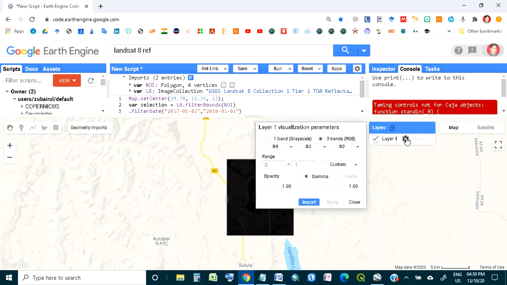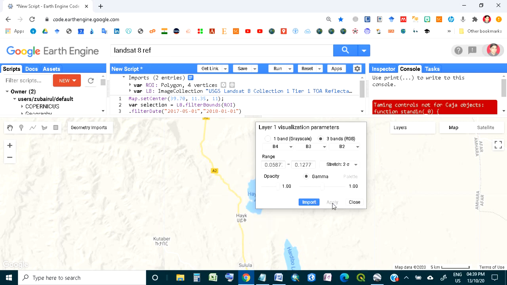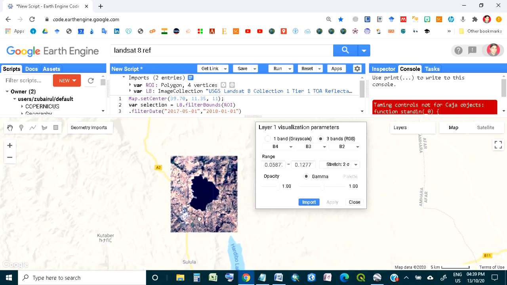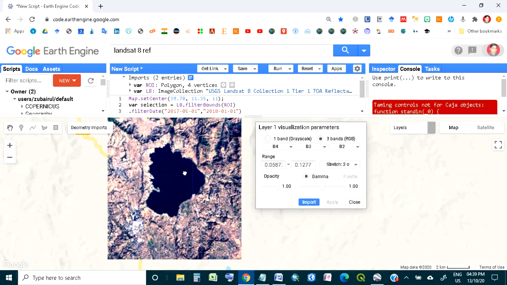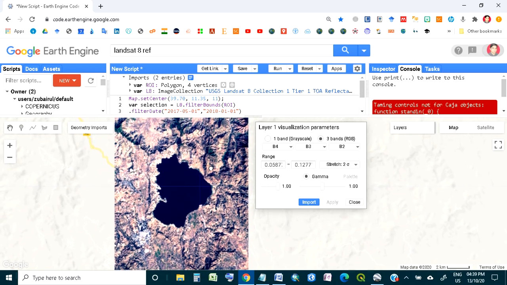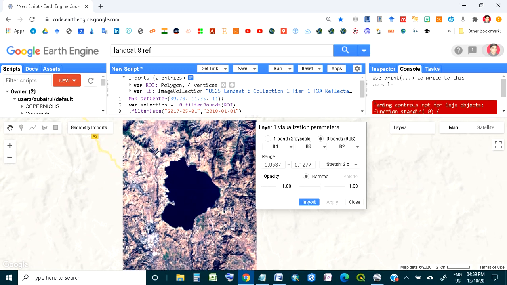And again I'm telling you here, if 432, then you have to stretch it. Let's do the second standard deviation, apply, then you can see your result better. Here at standard deviation 2, it is covering more than 95% of the information. Okay, so we have got the image, the data. Now we'll move to another step.